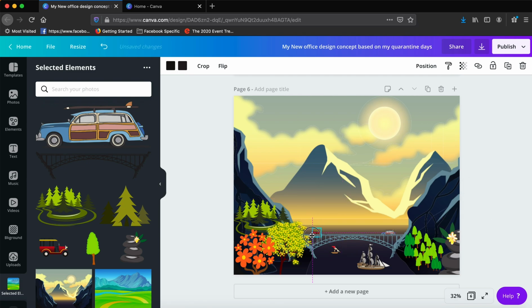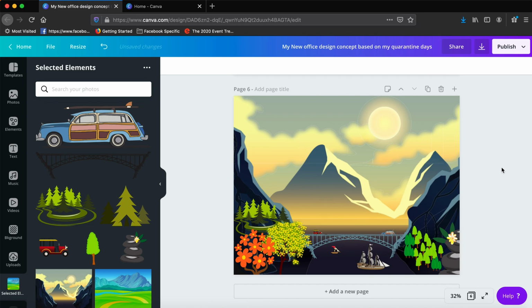That is exactly what I did with another car coming from the opposite side, and then you can import it into the design and put it behind the bridge, and possibly bring it a little bit down so that the tires go behind the bridge. Now possibly you can increase the size if you want. It's just again a matter of your design element, your expectation, and how you want to make it look.